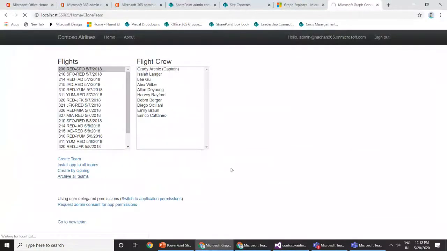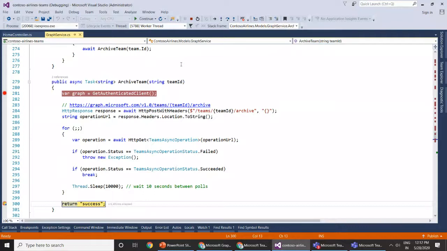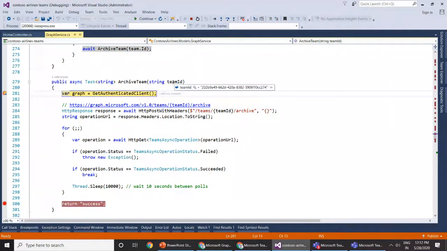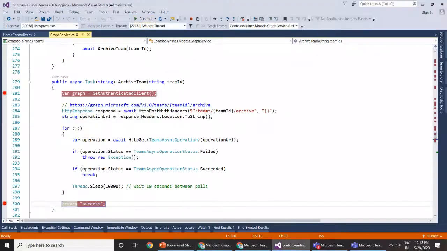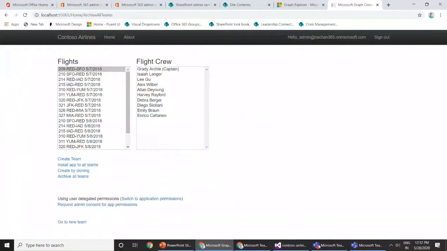Let us run through that code, which will hit the REST API for archiving. Okay, it has written success. I guess it will again run for the other team ID, which is for 4157. So we'll archive both the teams which we created just now. Let it run through. Okay, success. So right now all of the teams which we created have been archived.